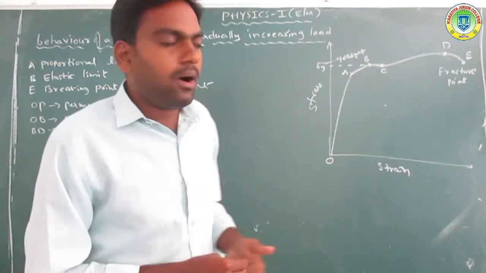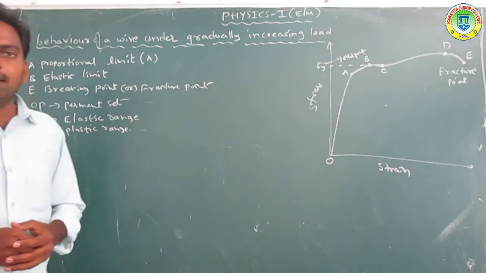Got it? Now another one is the elastic limit. B point is taken. From point A to B is the elastic limit.